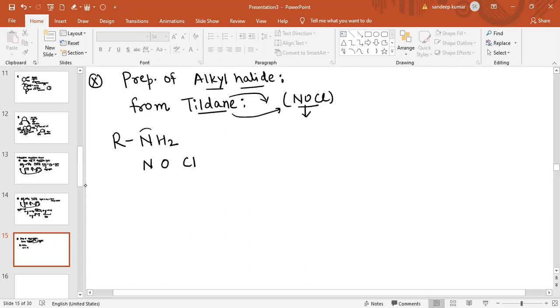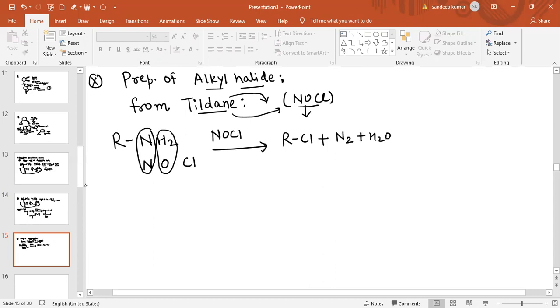One of the products obtained is N2 gas, so N2 gas is removed. Another product removed is water. So what products are obtained when a primary amine reacts with Tilden's reagent? RCl, the alkyl halide, is obtained as the major product, along with N2 gas evolved and the byproduct water.